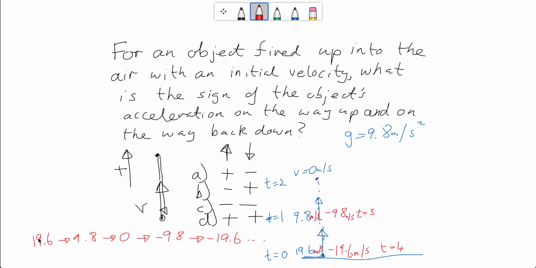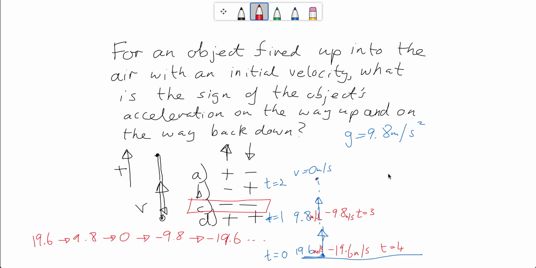So all the time the velocity is becoming more and more negative. In other words, the acceleration is negative on the way up and it's also negative on the way down, even though the magnitudes might be getting smaller here and bigger there. The actual acceleration is negative all the way. So the answer is C. It's negative on the way up and it's negative on the way down.